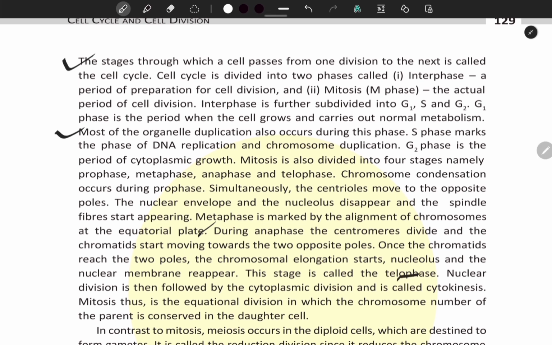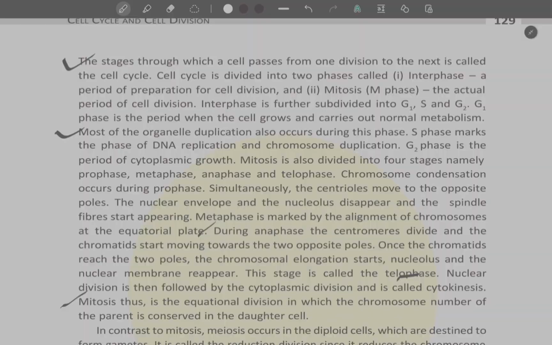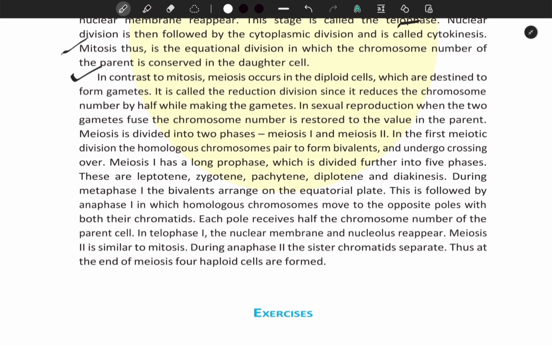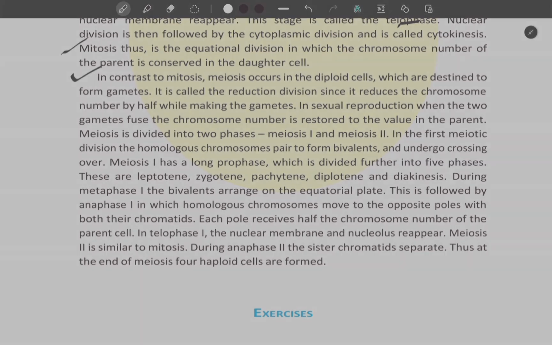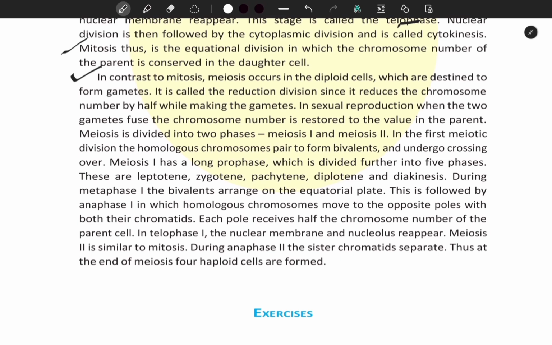Nuclear division is then followed by the cytoplasmic division and is called cytokinesis. Mitosis thus is the equational division in which the chromosome number of the parent is conserved in the daughter cell. In contrast to mitosis, meiosis occurs in the diploid cells which are destined to form gametes. It is called the reduction division since it reduces chromosome number by half while making the gametes. In sexual reproduction, when the two gametes fuse, the chromosome number is restored to the value in the parent.